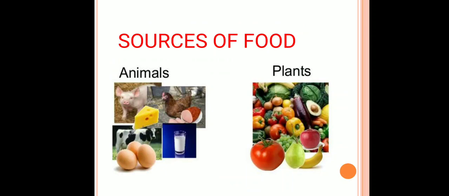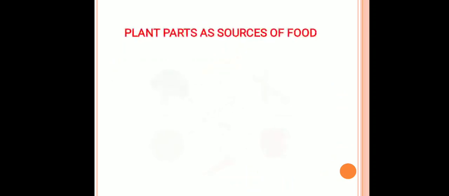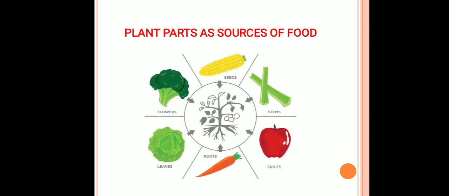When the food is prepared by the plant, some part of that food is utilized by the plant, and the remaining food gets stored in a particular part of the plant, and these parts are used by us as a source of food. Generally, plants store the remaining food in the stem, seed, flower, leaf, root or fruit part. So we are utilizing them as a source of food.